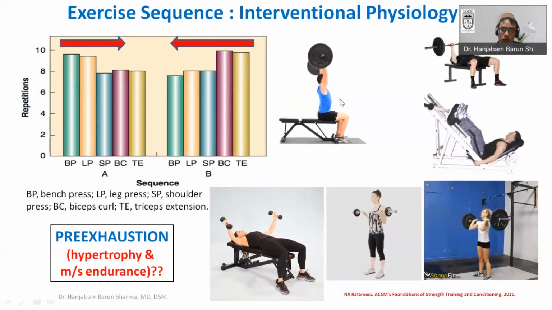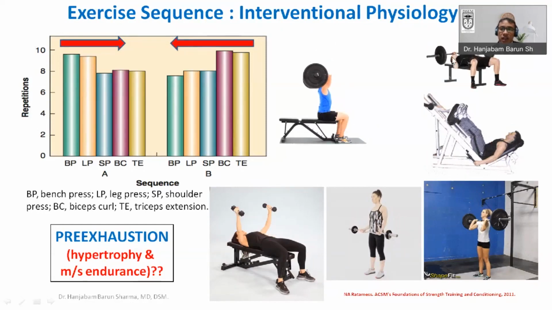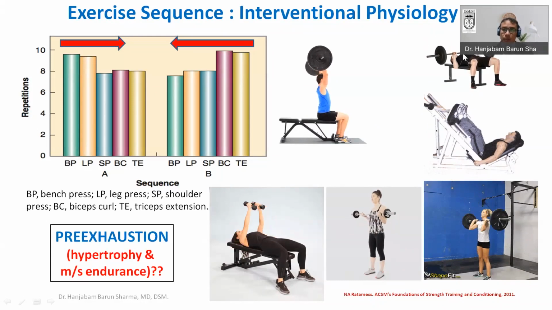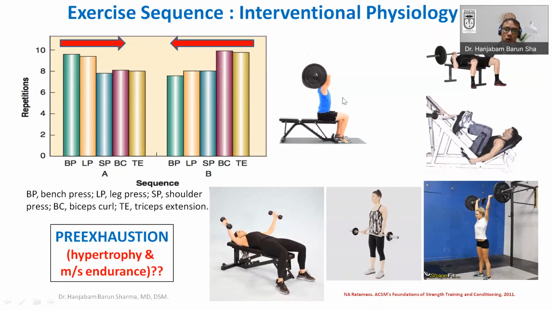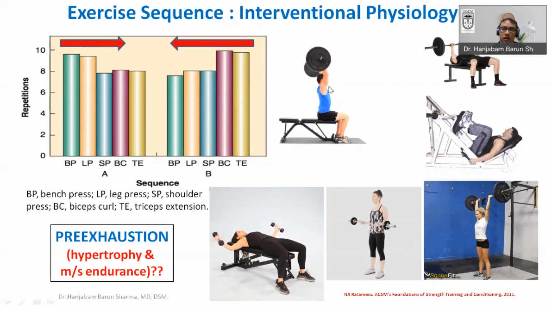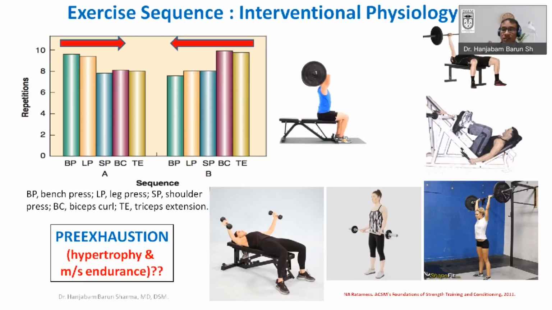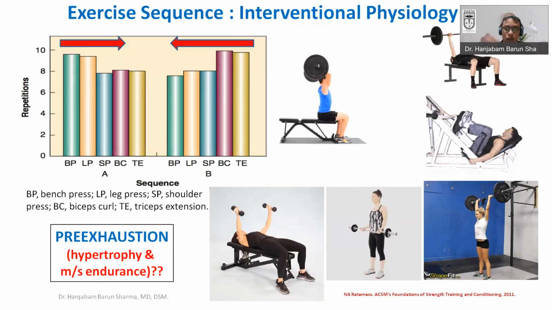Another concept of pre-exhaustion is, instead of doing a high intensity, high load exercise, by just pre-fatiguing that particular isolated muscle with the single joint exercise, you can do the compound exercise at a relatively lower load, but achieve the same benefit as if you were doing it at a high load, because of the increased metabolic stress induced by the fatigue.